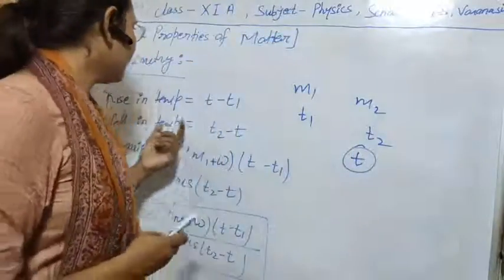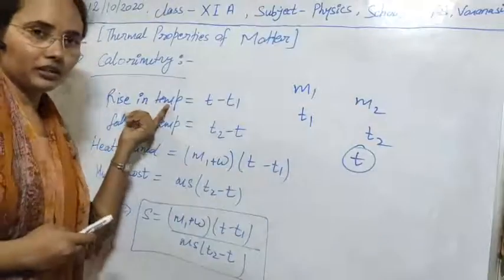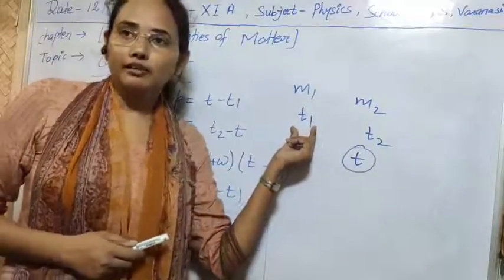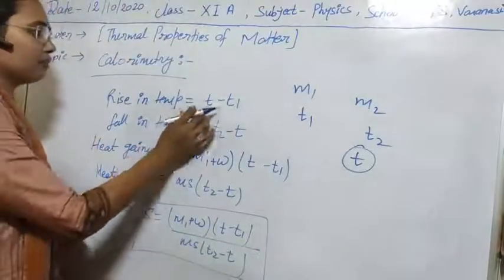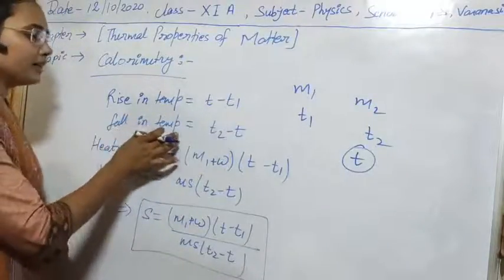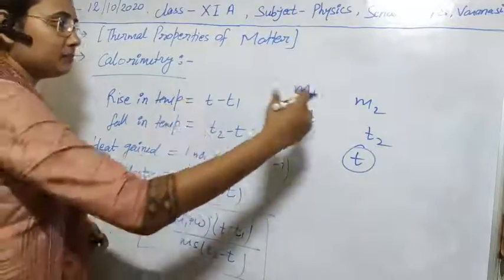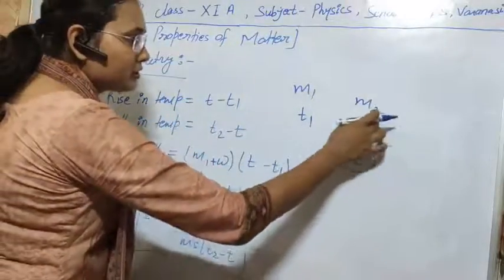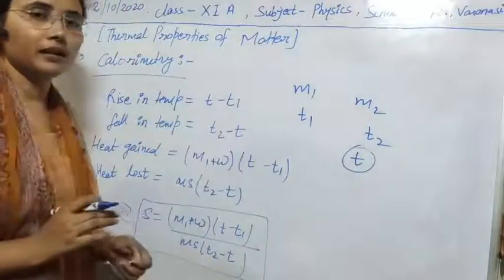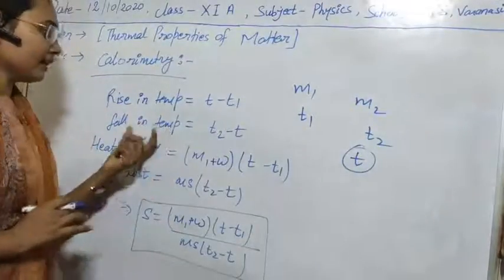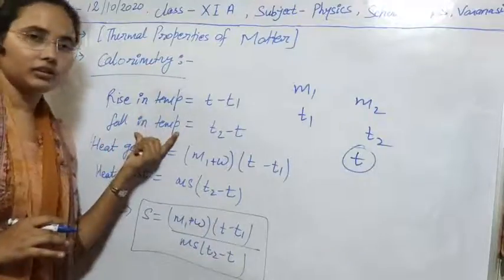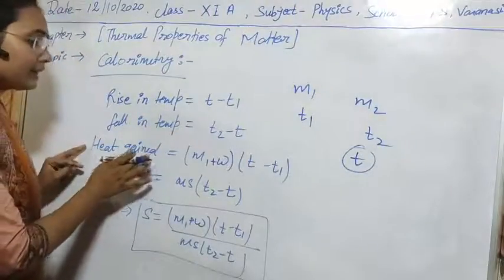So we can calculate the rise in temperature of water. Before mixing, the temperature of water was T1, so the rise in temperature of water will be t minus T1. Similarly, we can calculate the fall in temperature of the substance. Before mixing, the temperature of the substance was T2, so the fall in temperature of the substance will be T2 minus t. Clear, I think. As we know the rise in temperature of water and the fall in temperature of the substance, we can calculate the heat gained by the water.